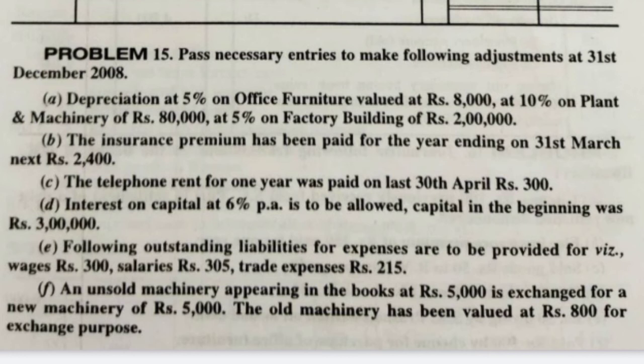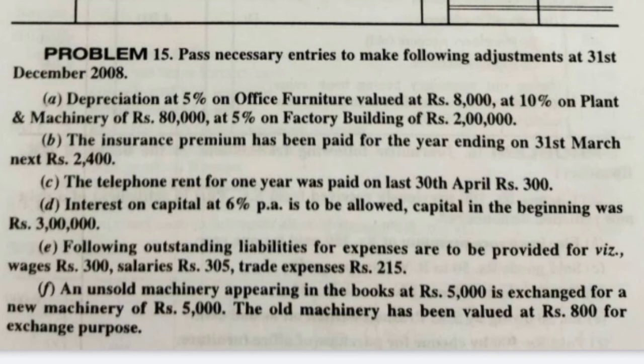And assets will have the debit balance always, as I said earlier as well. Since depreciation is a decrease in the value of assets, depreciation means we will reduce the value of the asset with the depreciation amount.